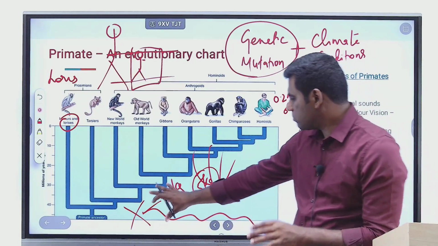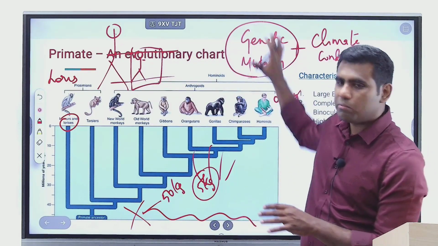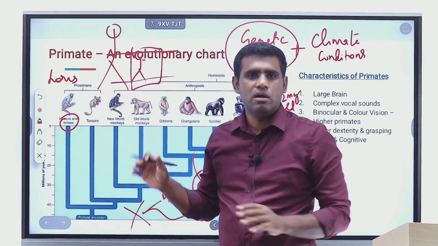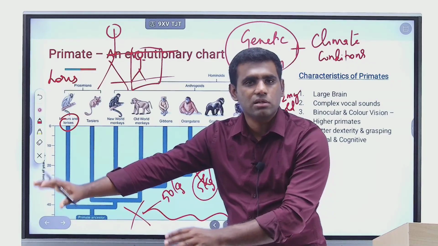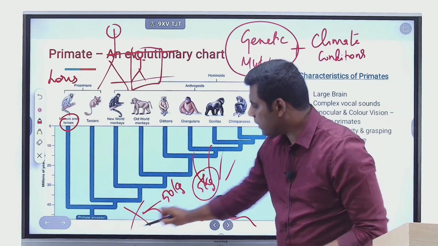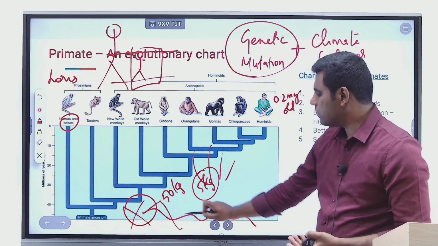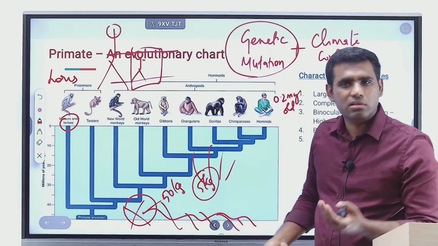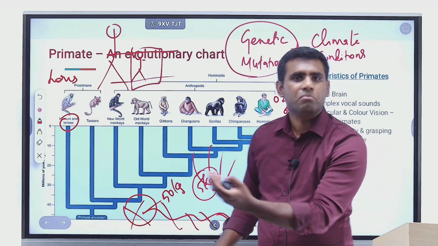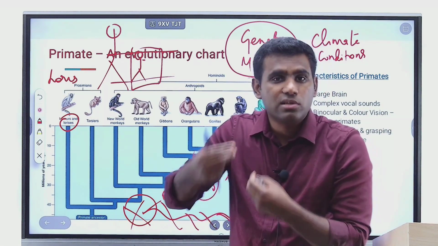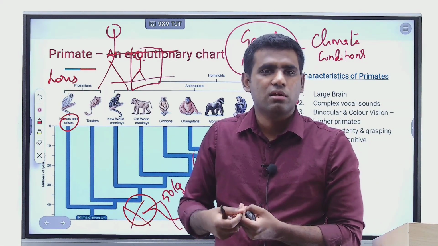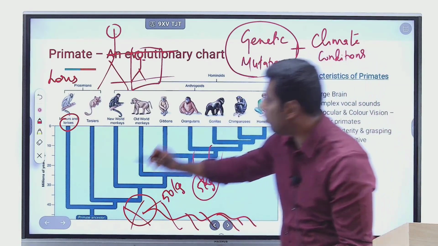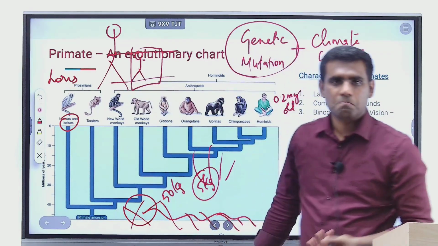So what I am trying to say is, genetic mutations favorable to lorises have ensured that their branches have continued to stay alive till today, whereas this common ancestor's number keeps on decreasing because of unfavorable climatic conditions. But still he is continuing, and in the process a lot of mutations are still being produced, and those mutations are going to result in the next group called the monkeys, right?